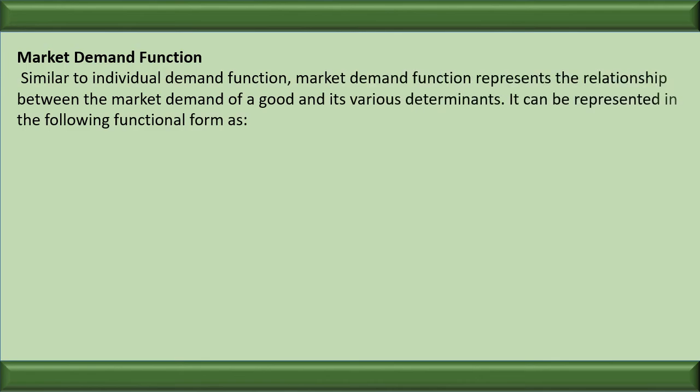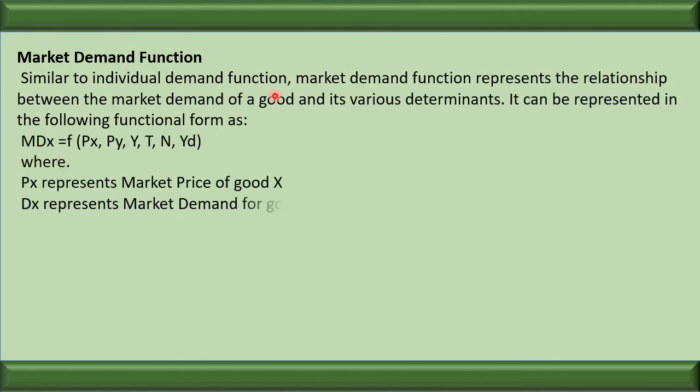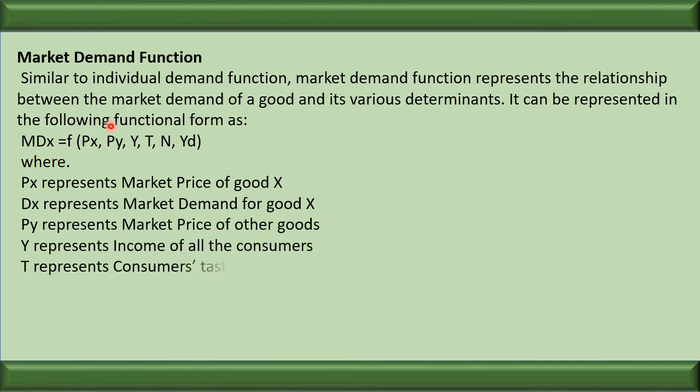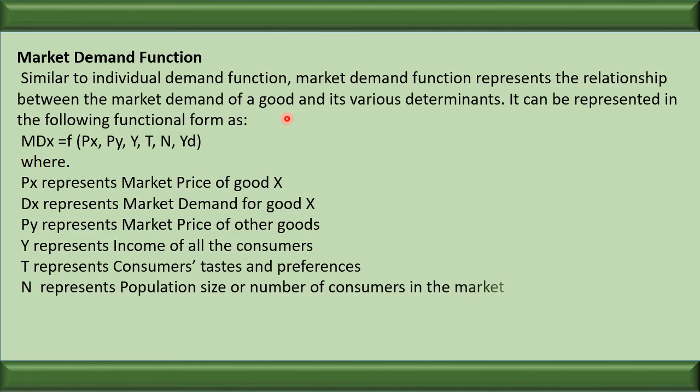Now let us see the market demand function. Similar to the individual demand function, the market demand function presents the relationship between the market demand for a good and its various determinants. The various determinants are Px, Py, Y, T, N and Yd. The market demand function can be represented in this form. This is the functional relationship.